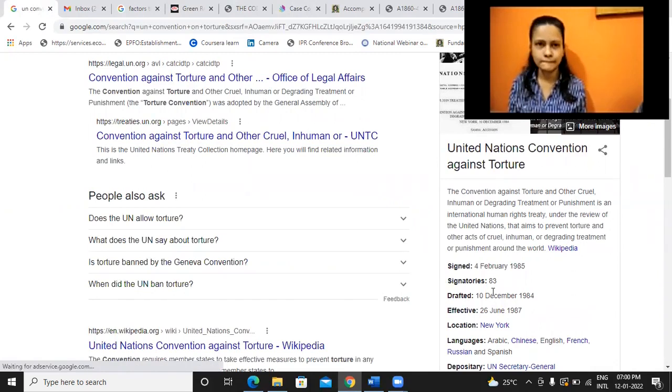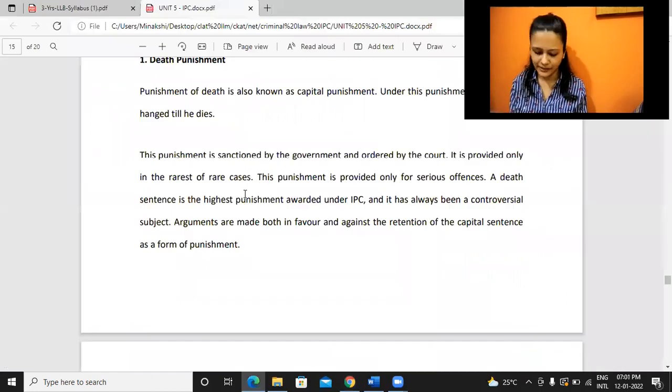Because we will have to then abolish this capital punishment. Yes. So once we ratify it, we need to abolish the death penalty from the national law. That's the reason why this is not done, because the provision should be there, because sometimes other punishments might not justify. So in rarest of rare cases, it is necessary. That's why India has not even ratified it.